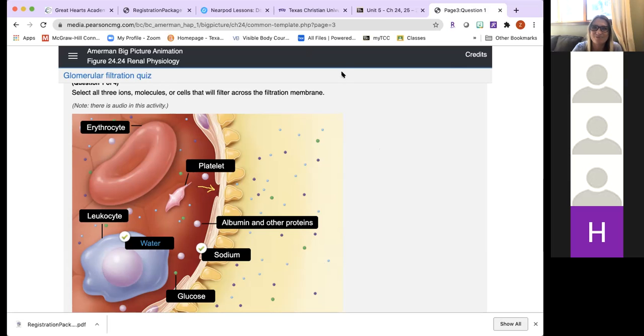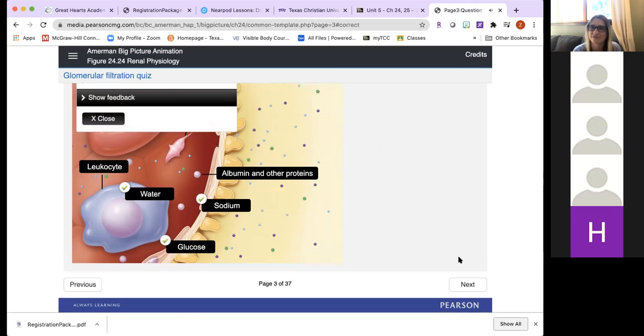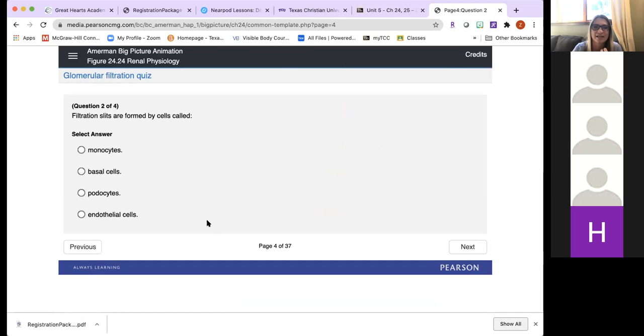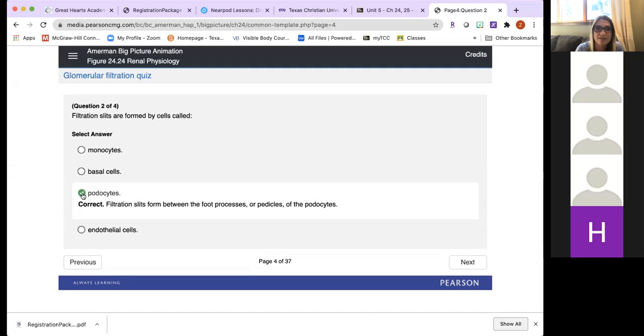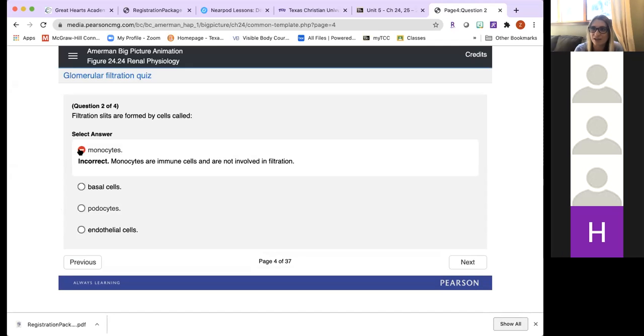Okay, so clear the drawings and let's select glucose. Well done. All substances you have selected are small enough to be filtered through the filtration membrane. All right, so that's your first question. Then most of them are going to be multiple choice. Filtration slits are formed by cells called what? Podocytes. Good. So if you click podocytes, it will tell you if it's correct. Now, if you click something else, it will tell you it's wrong.